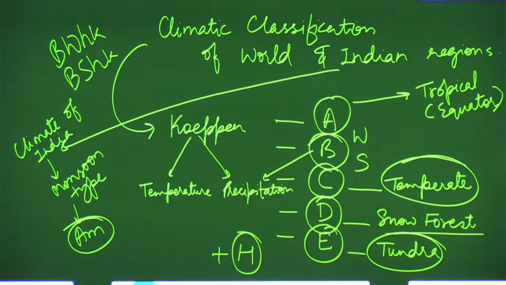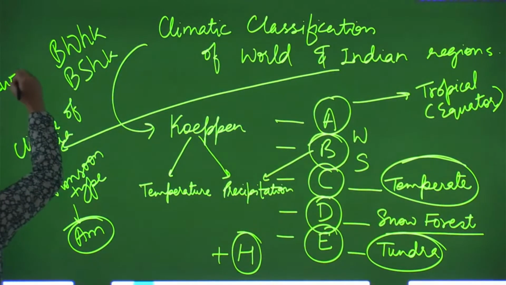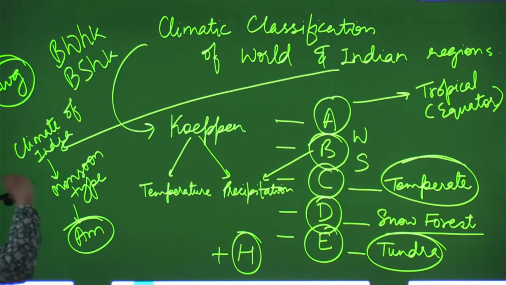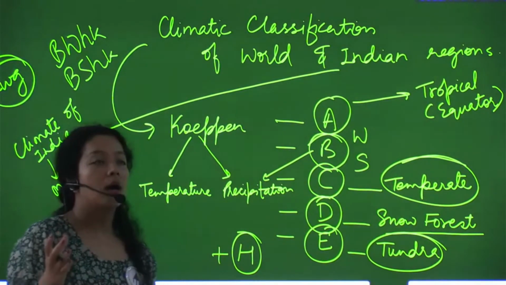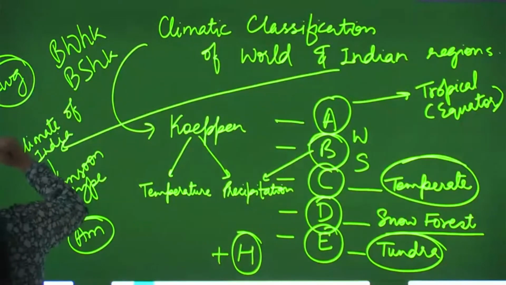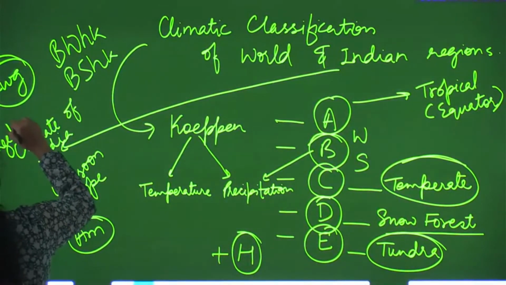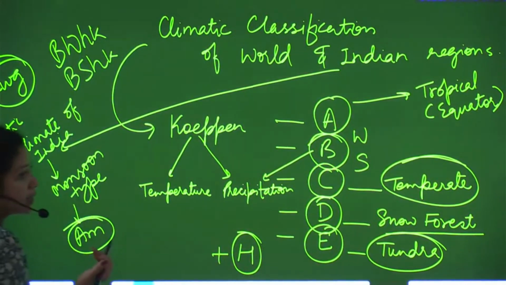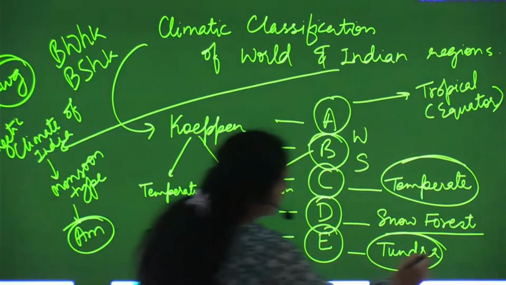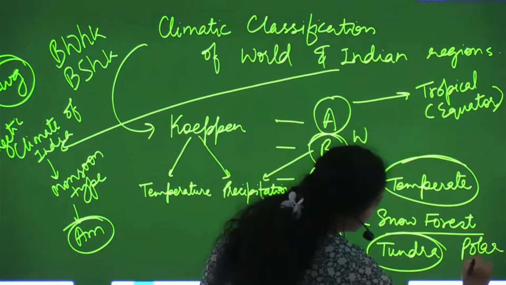Then there is CWG. The CWG, for the Indian context, stands for the Gangetic Plain. And E, for example, is polar type.